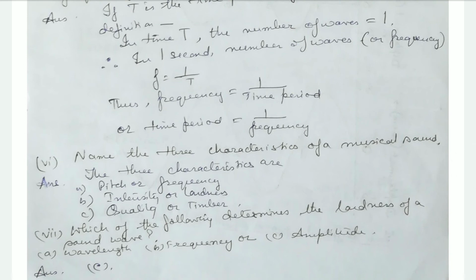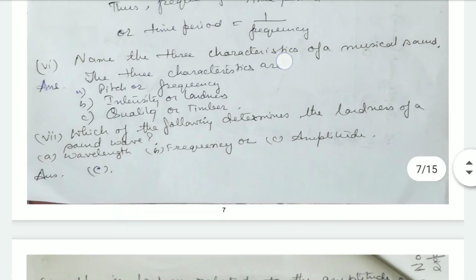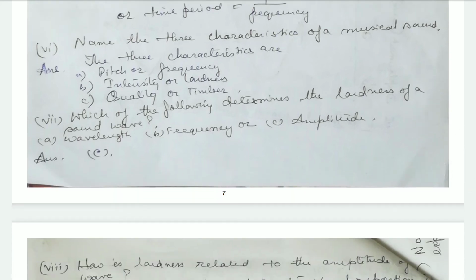Now name the three characteristics of musical sound. The three characteristics of musical sound are pitch or frequency, intensity or loudness, and quality or timbre. Now, which of the following determines the loudness of the sound wave: wavelength, frequency or amplitude? It is the amplitude. Loudness depends on the amplitude.